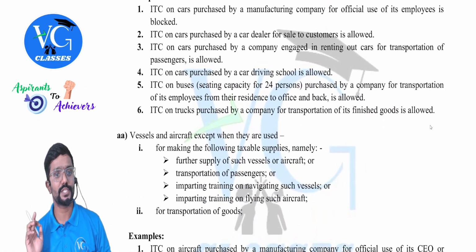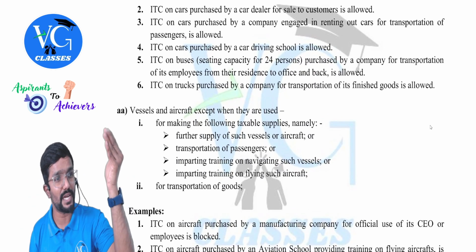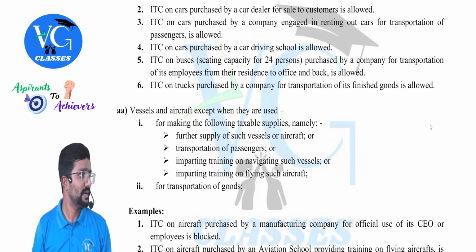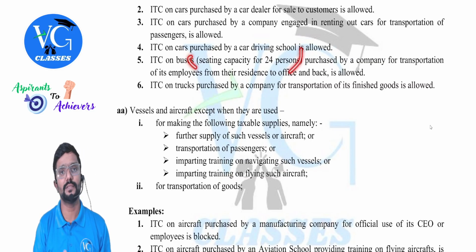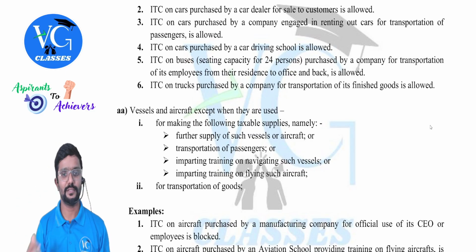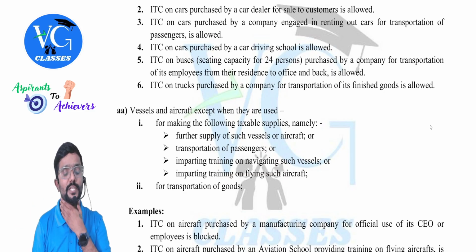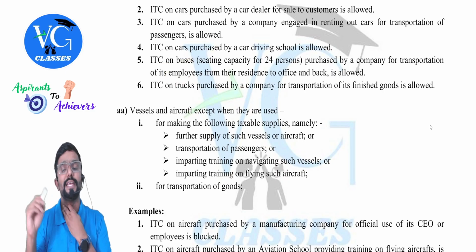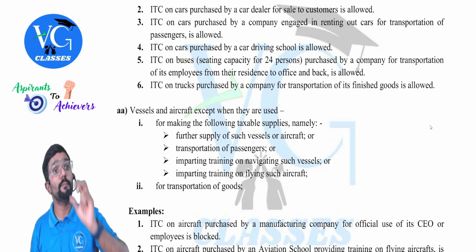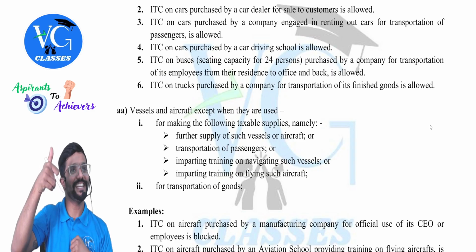Okay, sir. Next, ITC on bus. When they just use the word bus, it is understood what the seating capacity is. They will sometimes give it in brackets like this. Even if they don't give, apply common sense. ITC on buses with seating capacity for 24 persons, purchased by a company for transportation of employees from their residence to office and back, is allowed. That means, sir, the bus is used for cab facility. Is credit allowed? Yes, credit is allowed.